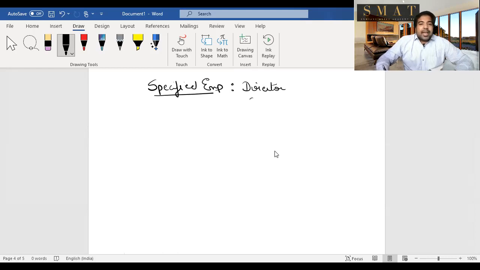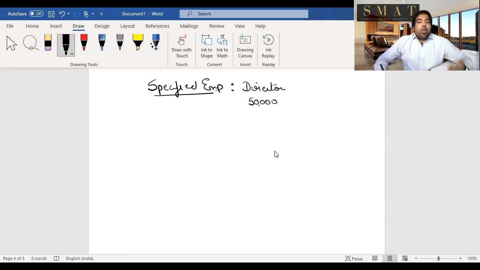Or if your salary after minusing all the deductions is 50,000 rupees or more in a year, then you're a specified employee. Imagine everyone will have so much salary, even an article assistant's salary will be more than this. So this is a very low amount, and hence I feel every employee will be a specified employee. But still, in the exam, in the book, it's given. Exam purpose is not very important, but we will still understand it.